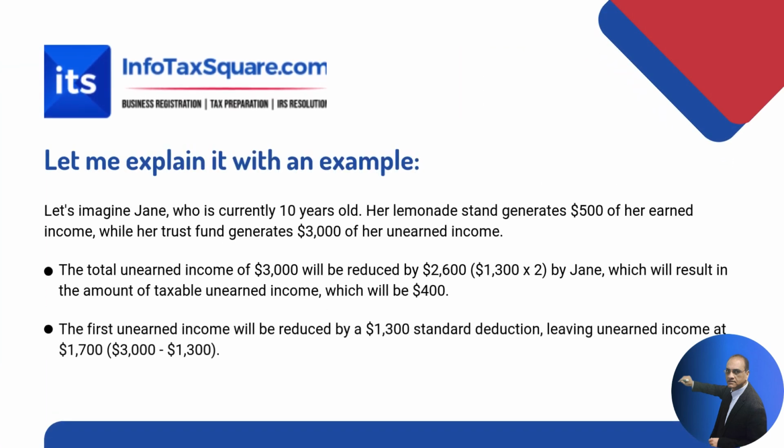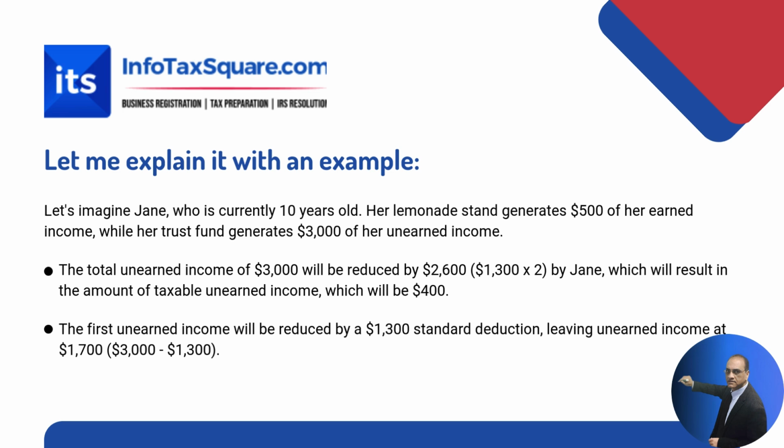I'm going to explain the Kiddie Tax with an example. Let's imagine Jane, who is currently 10 years old. Her lemonade stand generates $500 of earned income, while her trust fund generates $3,000 of unearned income. What is the difference between earned income and unearned income? Earned income is derived from operations, such as wages, tips or commission, whereas unearned income comes from investments such as dividends or interest. So in this case, she has earned $500.